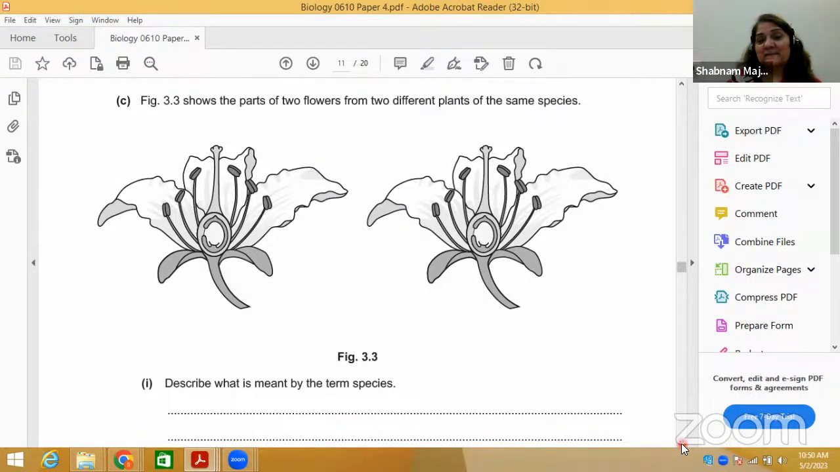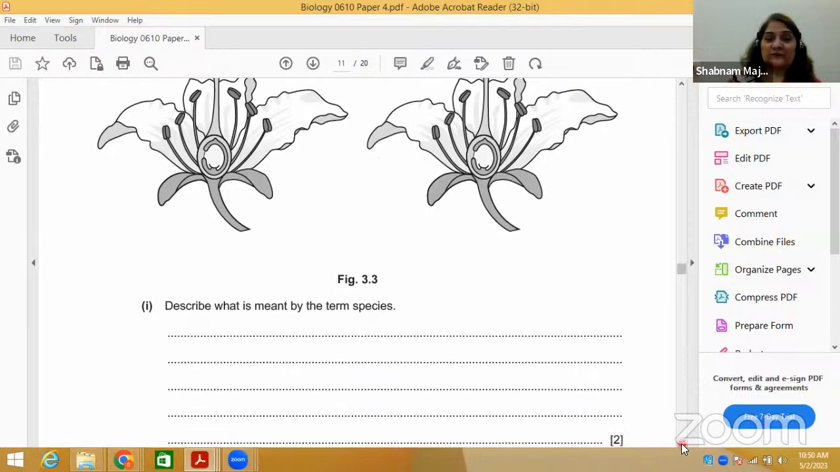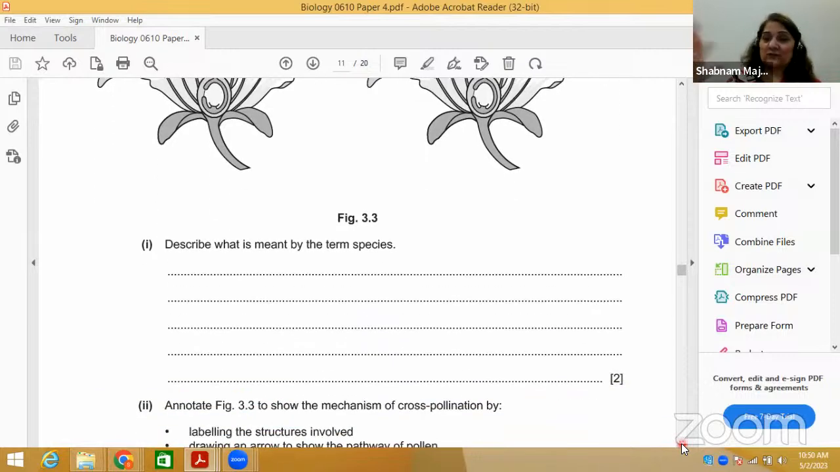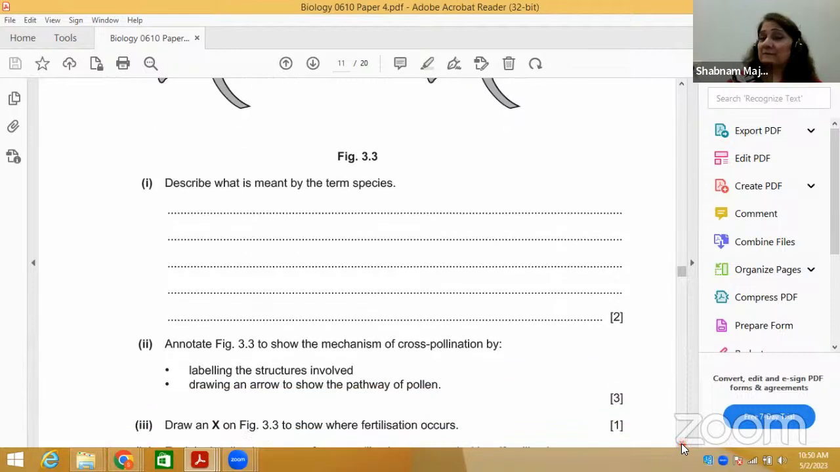Describe what is meant by the term species. So species ki abhi I told you definition. Aram se 2 marks ke accordingly you can write species ke definition. Individuals who are morphologically, physiologically, behaviorally identical, they have the same structure and features, and they can interbreed to produce fertile offspring. Aapke paas achhi khasi definition hogi. I have given a lot of good notes, and you must be having the good notes.